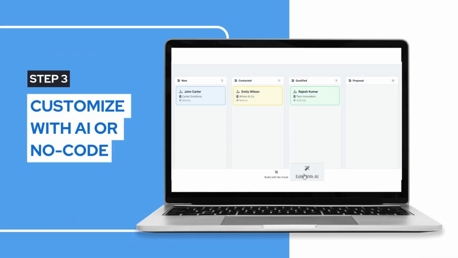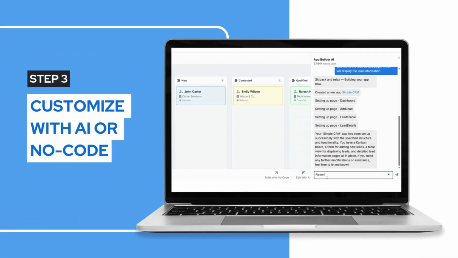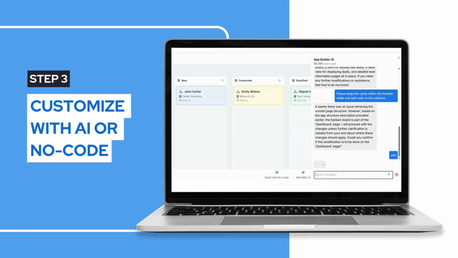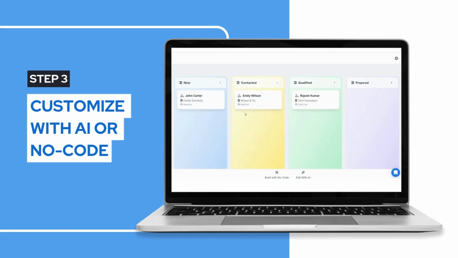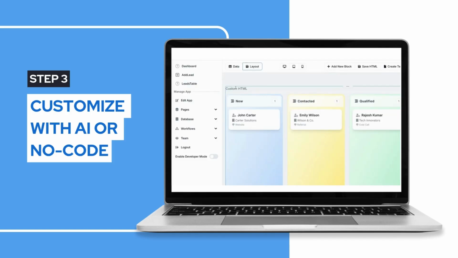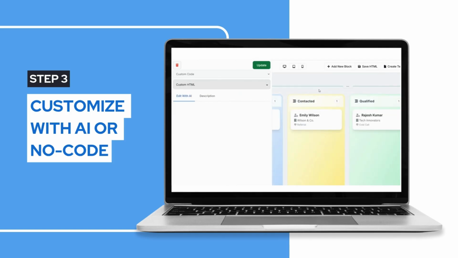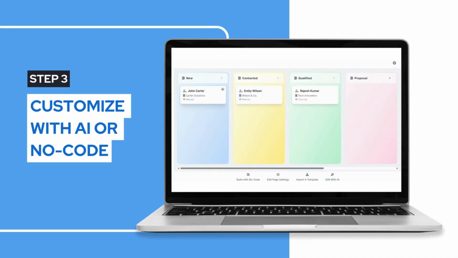Then you can either ask AI to further improve the app or customize certain pages and features of your app. Or you can also directly edit the no-code blocks yourself. Either way, you can continue to improve your app functionality without having to do any coding. This makes Fuzen ideal for building micro SaaS apps.